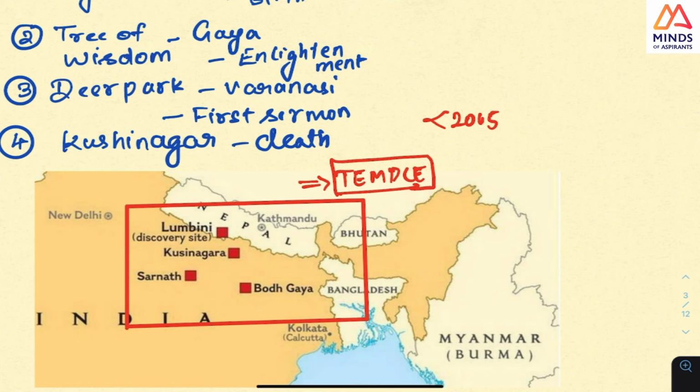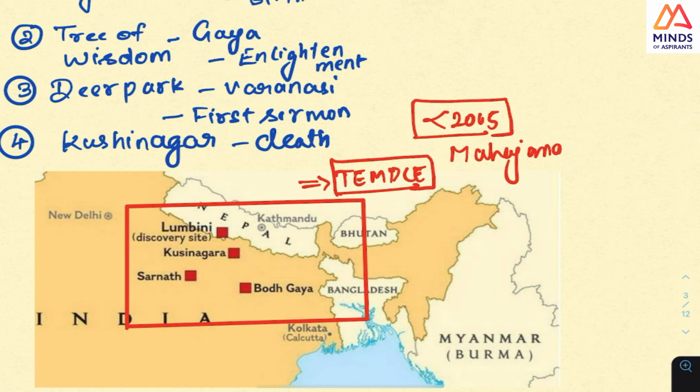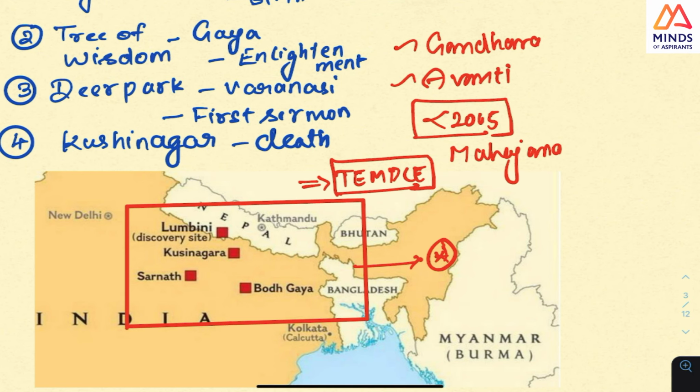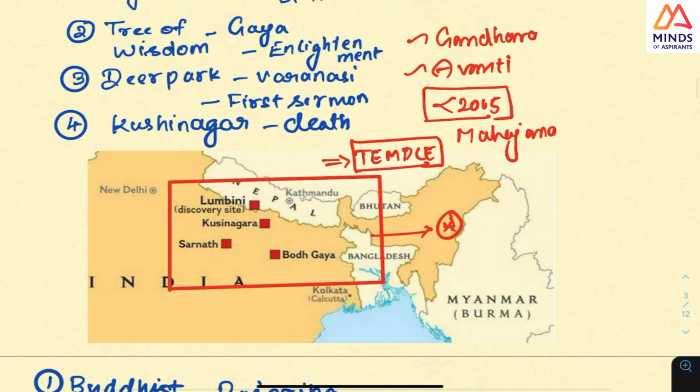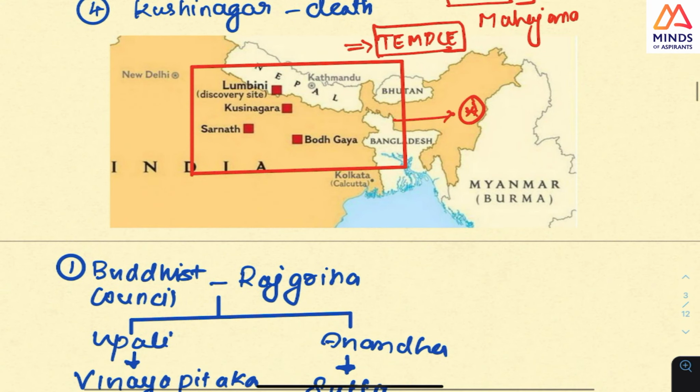There was a question of Buddha's movement across Mahajanapadas. What they said was, Buddha had gone to Gandhara, Buddha had gone to Avanti, and 2 more places were there. If you think about it, Buddha might not have traveled outside this. Gandhara is in northwestern India, and hence he might not have traveled there, so this will not come. Avanti will not come. Avanti is in the middle of India, somewhere around Maharashtra. So knowing these places, you will understand where Buddha might have gone.